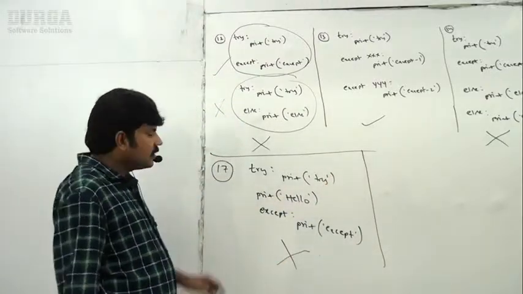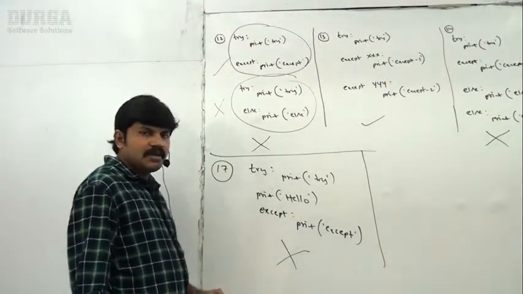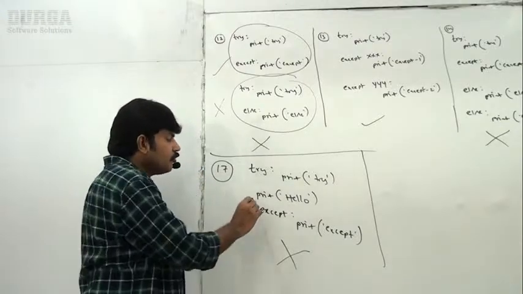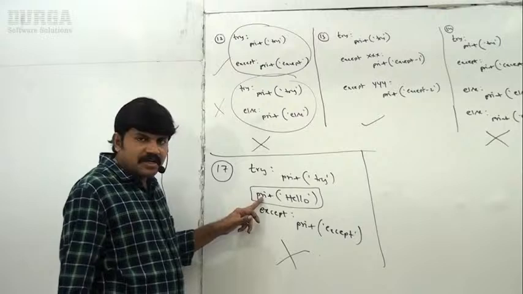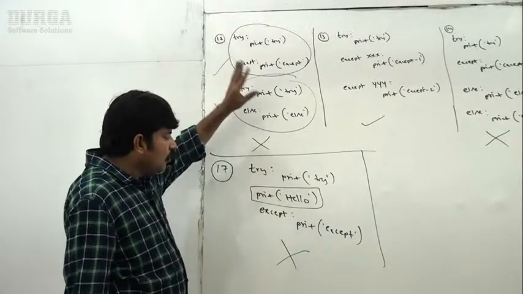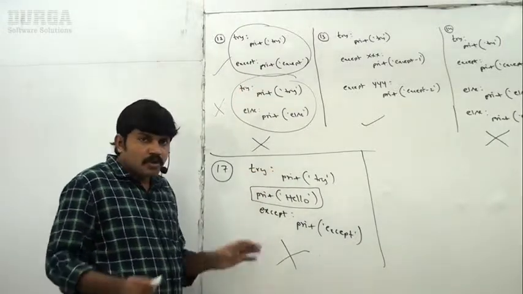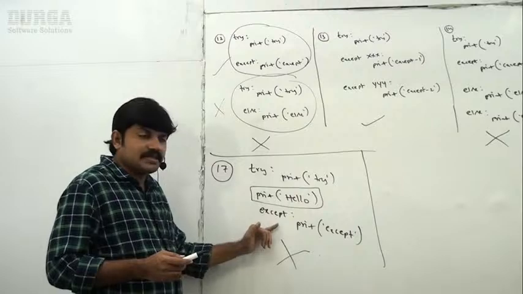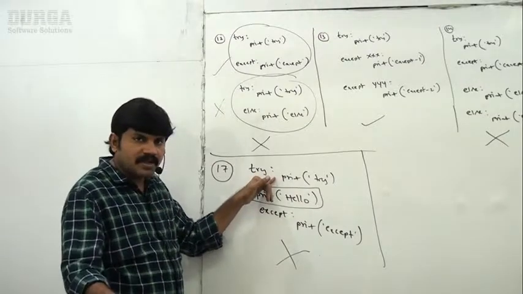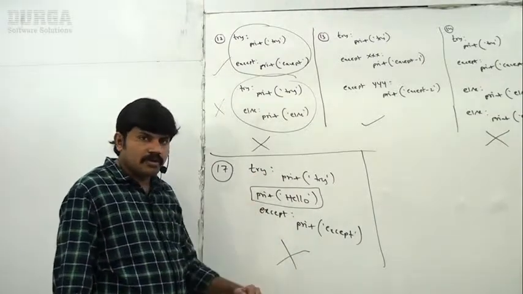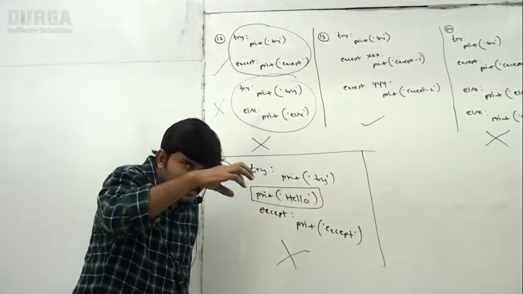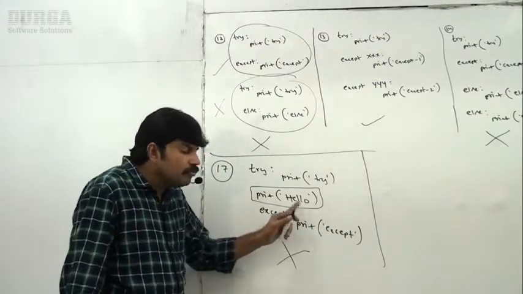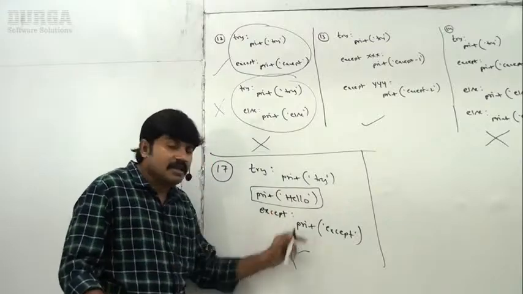What is the reason? Try except is a single statement. You should not write independent statements in the middle. Because of this independent statement, try will become alone and except will become alone, with no link between them. Try without except or finally, and except without try: we are going to get syntactical errors. Between try and except, you can't write any independent statements.